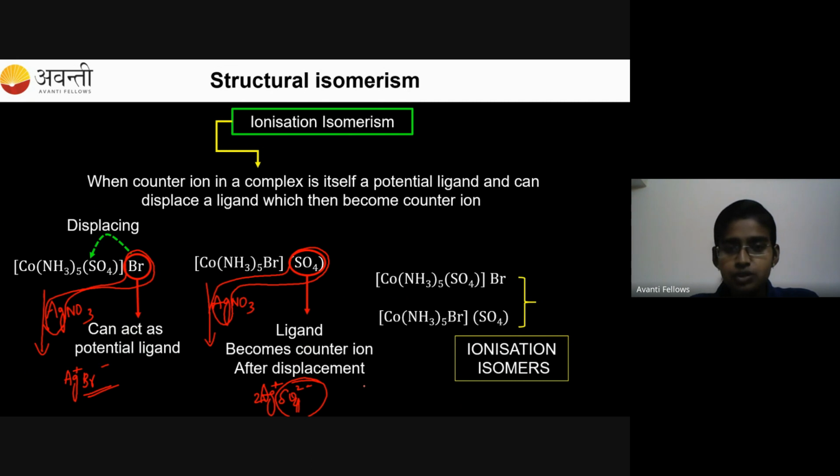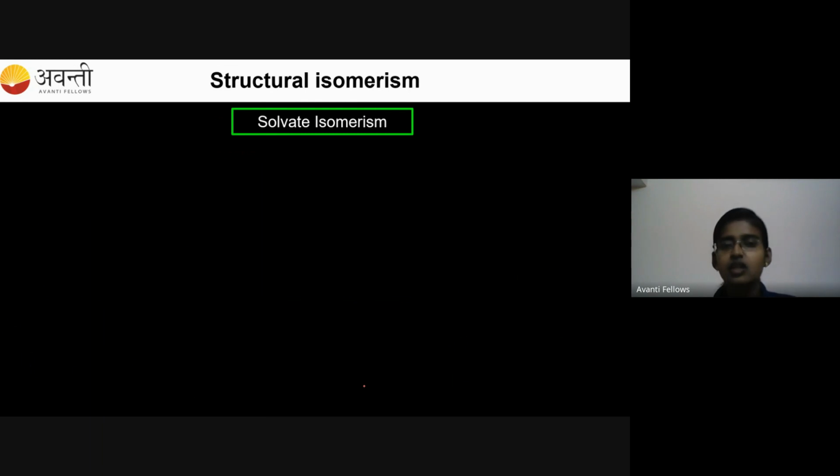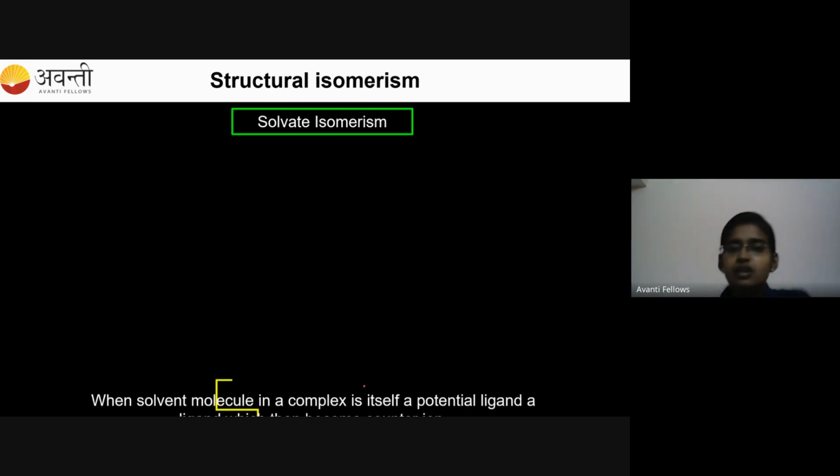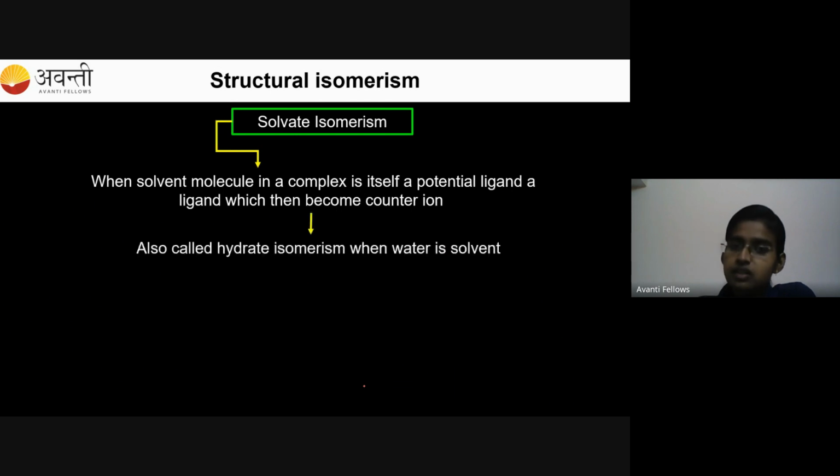Hope this is clear to you. Now I'll move on with the fourth isomerism, that is called solvate isomerism. So when a solvent molecule in a complex is itself a potential ligand, a ligand which then becomes a counter ion, then it is called solvate isomerism. Mostly water is the solvent. If water is the solvent, then solvate isomerism is called hydrate isomerism. Solvent can be anything, but if it is water, it is hydrate isomerism.